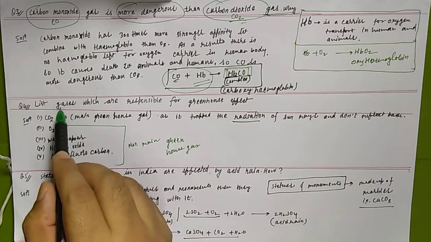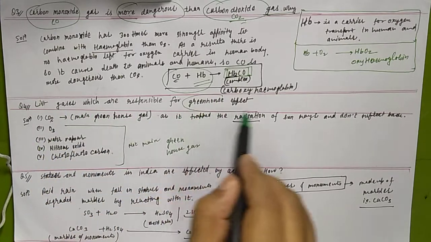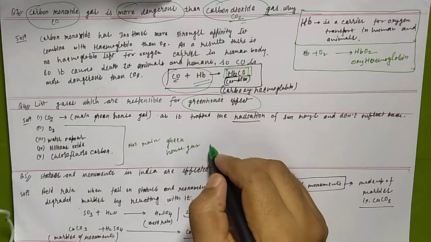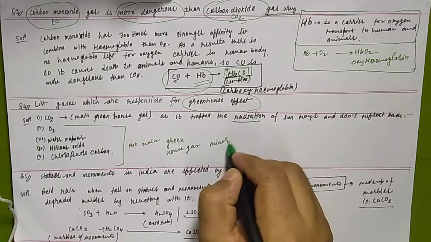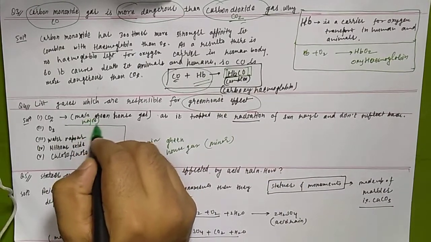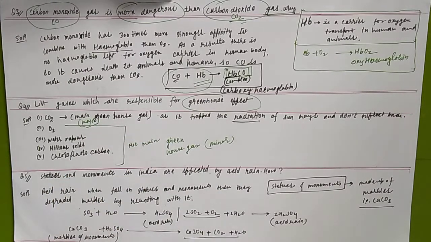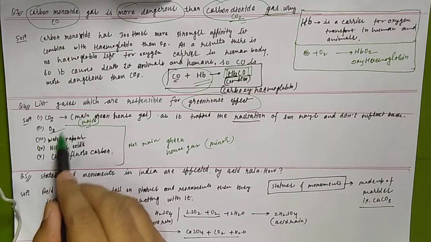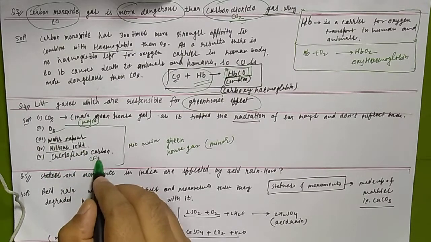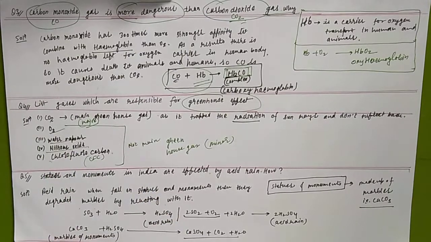Next one is the list of gases which are responsible for the greenhouse effect. So for the greenhouse effect, there are minor gases and major gases. Carbon dioxide is the major gas. Why major gas? Because it traps the radiation of the earth. Other gases are ozone, water vapors, nitrous oxide, chlorofluorocarbon, that is CFC. They are not the major gases.